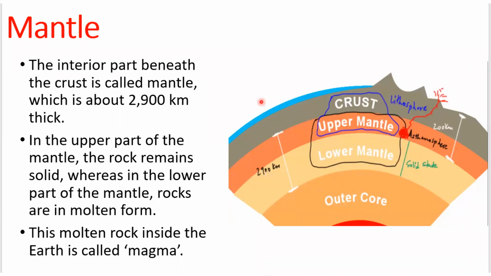Next, mantle. What is mantle? The mantle lies beneath the crust of the Earth. The interior part beneath the crust is called the mantle, which is about 2,900 kilometers thick. See here, the upper mantle and the lower mantle, which are beneath the crust of the Earth. In the upper part of the mantle, the rock remains solid, whereas in the lower part of the mantle, rocks are in molten form, and this molten rock is called magma.